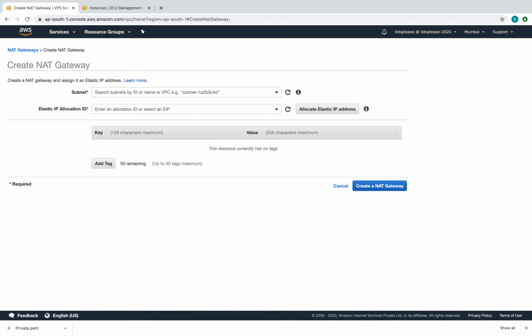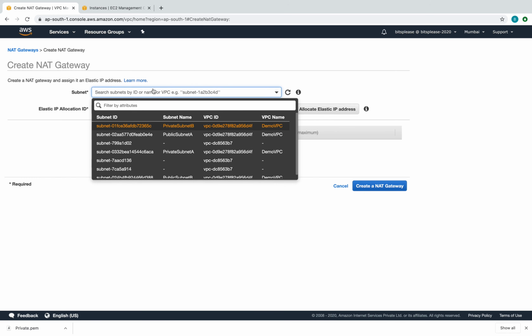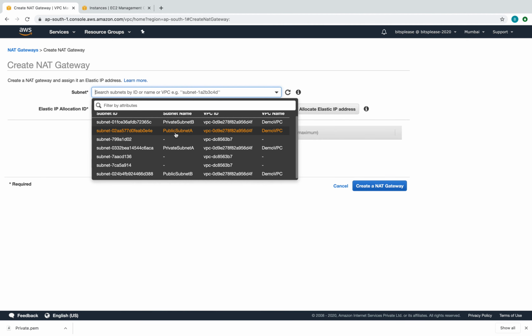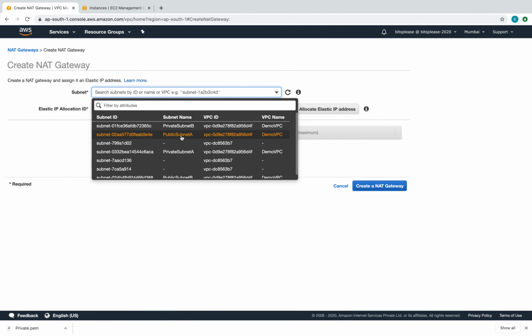When we create a NAT gateway here, we'll obviously have to select the subnet. I always get confused about the subnet names here, but I think I can use this one. We have to put the NAT gateway in the public subnet, because we want a public IP for a NAT.